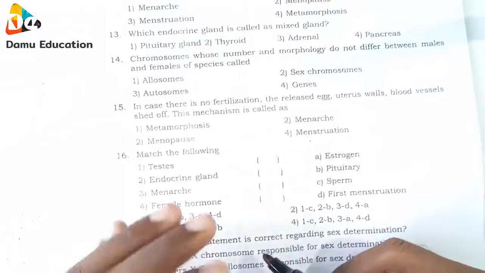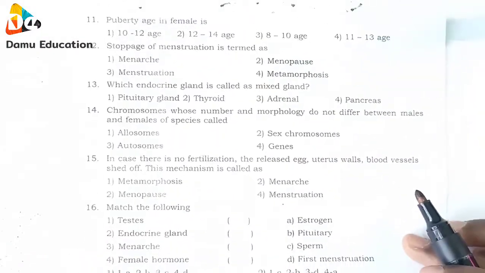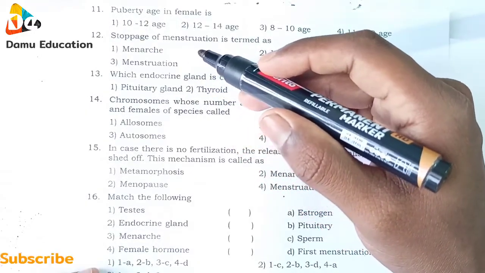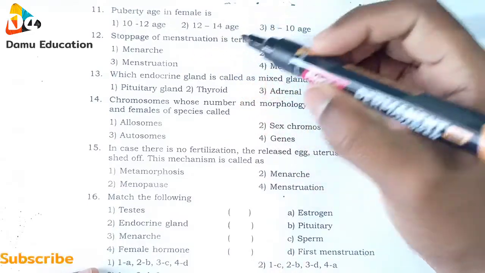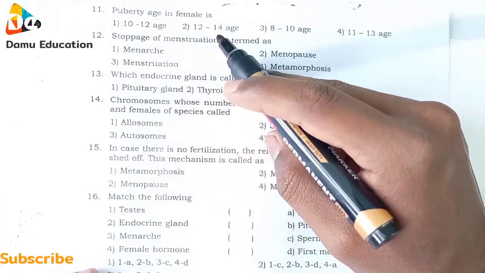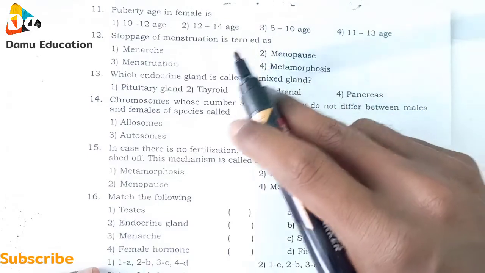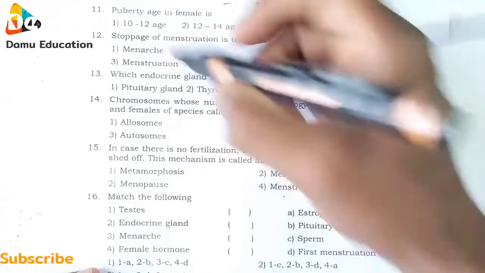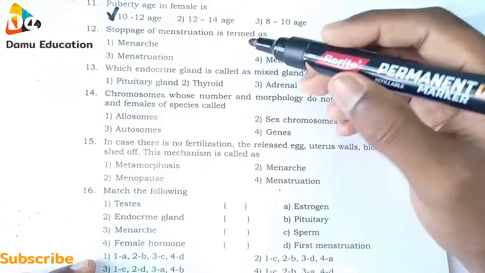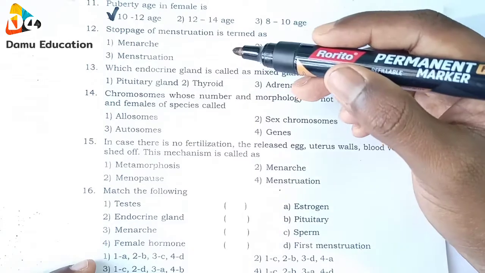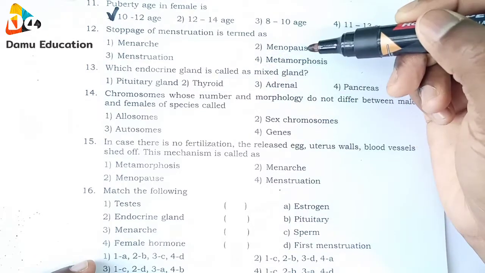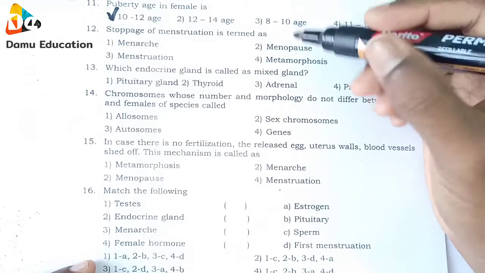11th one, puberty age in females is the age when secondary sex hormones become functional. First one 10 to 12 age, 12 to 14 age, 8 to 10 age, and 11 to 13 age. So we know that it is 10 to 12 age. Next one, stoppage of menstruation is termed as: menstruation stoppage, menarche, menopause, menstruation and metamorphosis. So the 12th one is menopause.